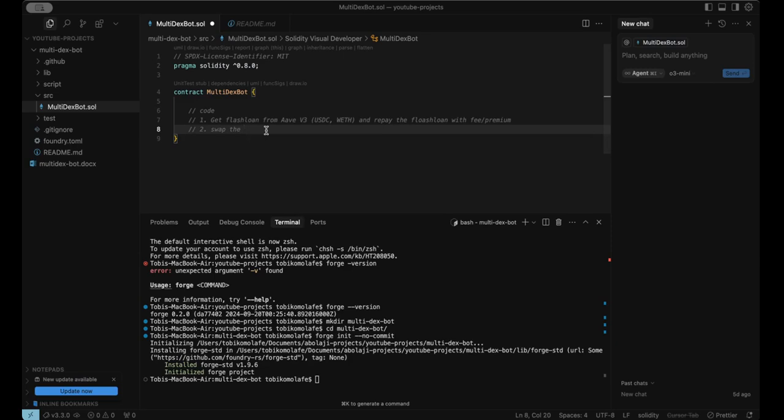Then we'll also be able to swap the borrowed assets on specified dexes.